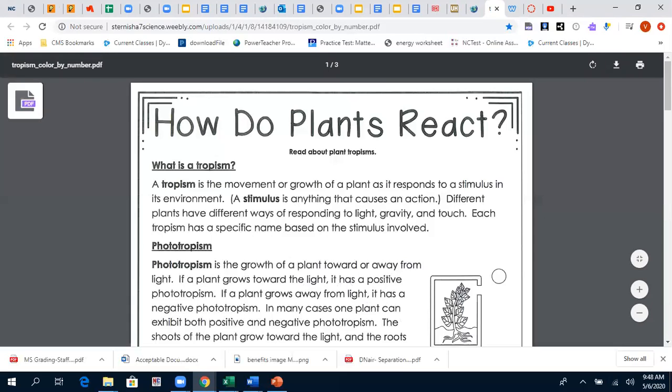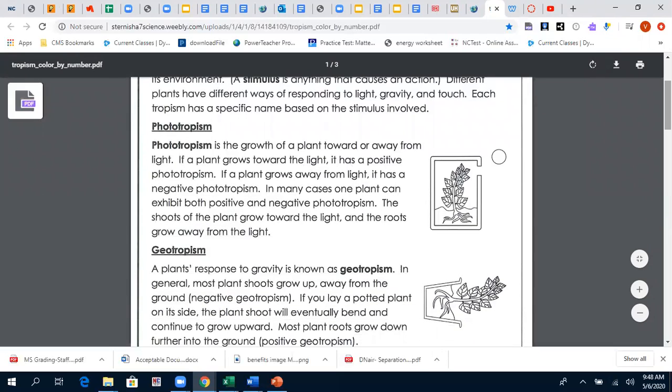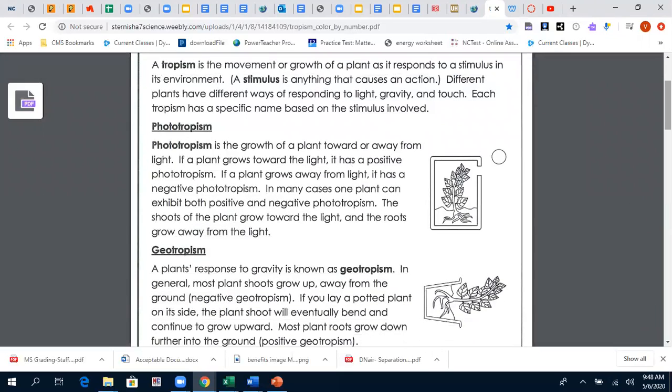So phototropism, let's go directly to phototropism. What is phototropism? Phototropism is the growth of a plant towards or away from light. So either it is going towards the light or it's going away from the light. It's called phototropism. So you see here, there's a small opening, and the plant needs light. So it finds a way to bend itself and grab the energy from the sun. Okay, so phototropism is the growth of a plant towards or away from the light.